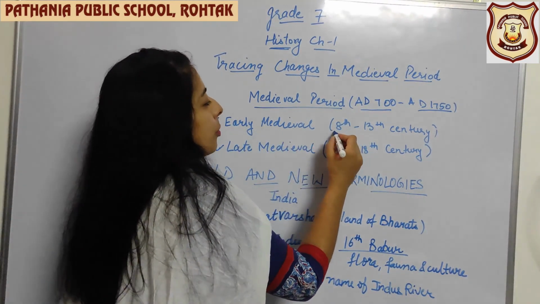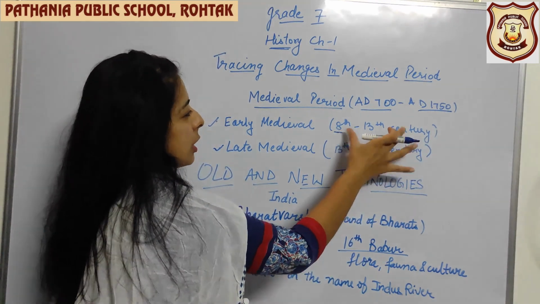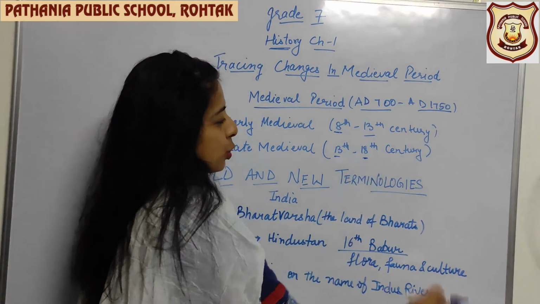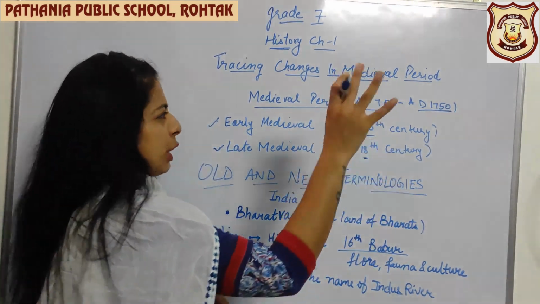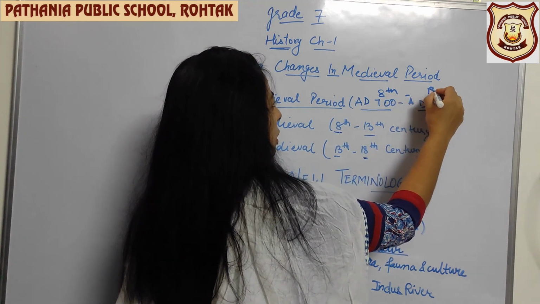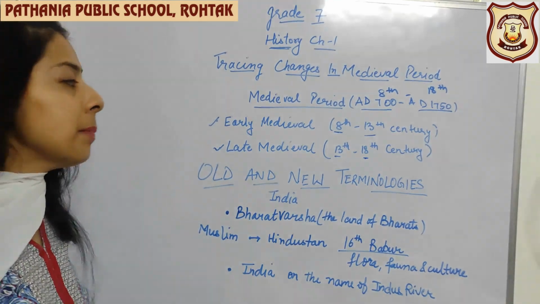That means from the 8th to 13th century, you can say this was early medieval, and the late medieval period was from the 13th century to the 18th century. So roughly you can say that it is from the 8th century to the 18th century. That was the medieval time period.